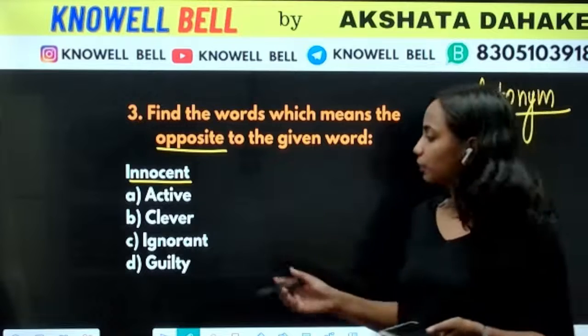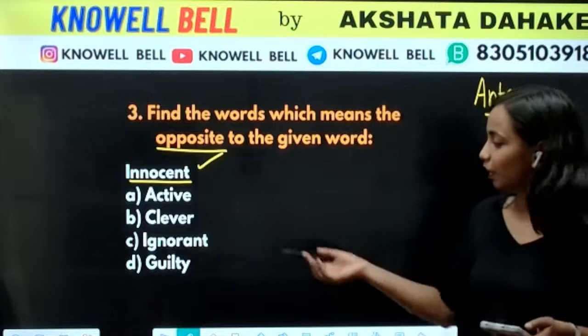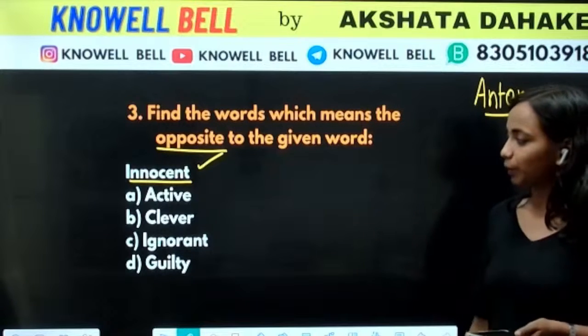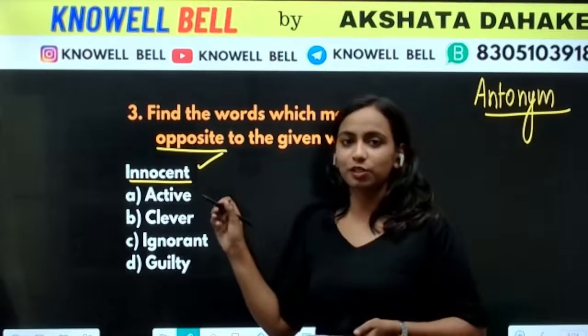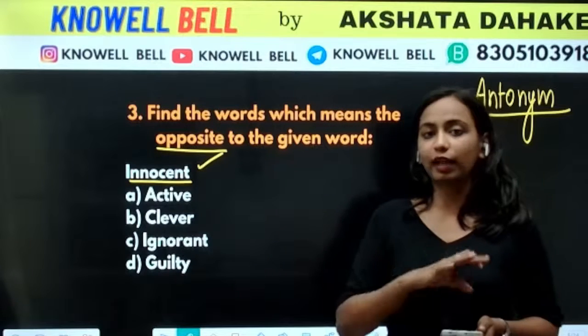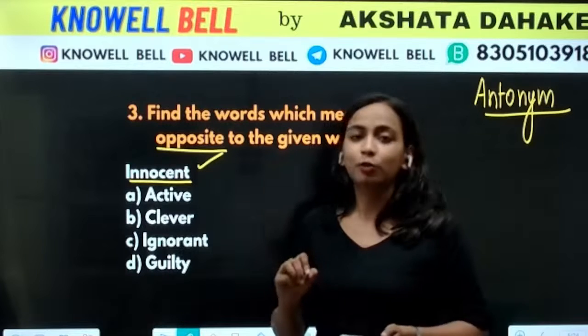No, clever का मतलब होता है चालाक. What is the meaning of clever? Clever का मतलब होगा चालाक. So why will clever be the answer? Clever answer नहीं होगा यहाँ. What will be the answer? Clever will not be the answer. देखिए, active, okay, innocent. Innocent means in Hindi we call it बेकसूर. Someone who is not at fault, जिसकी कोई गलती ना हो. We will be calling such a person innocent.